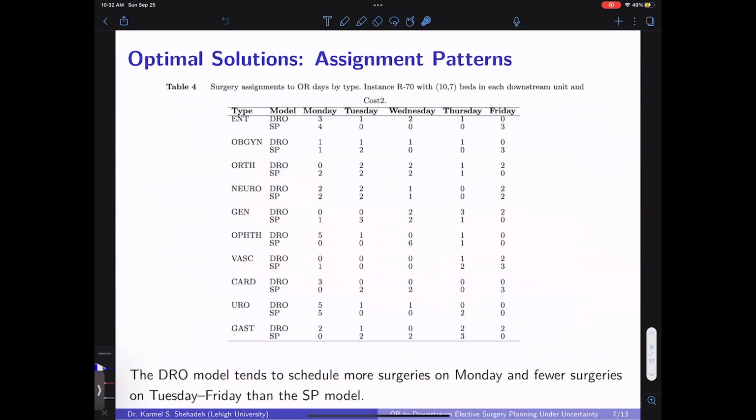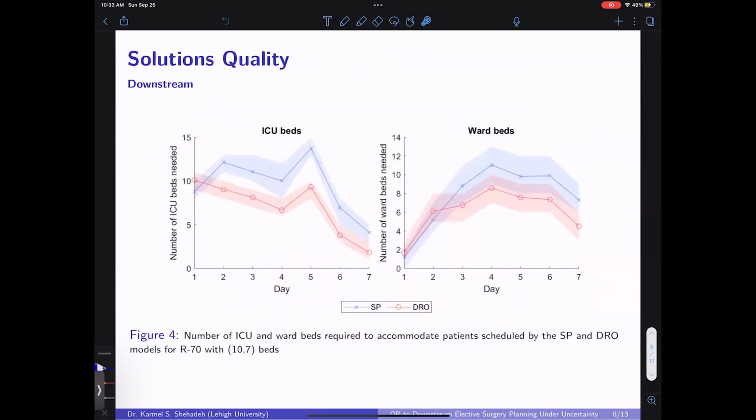But before that, not only is there a difference in the scheduled surgery volume, as you can see in some of the instances, the DRO model tends to schedule more surgeries at the beginning of the week and then fewer surgeries toward the end of the week. And this, as I will show you shortly, will lead to less congestion in the downstream unit. To show you that, we take these solutions and we simulate them. These are results for one of the instances.